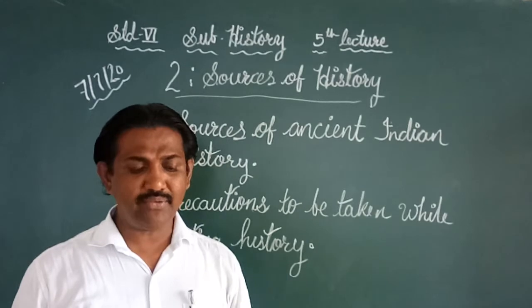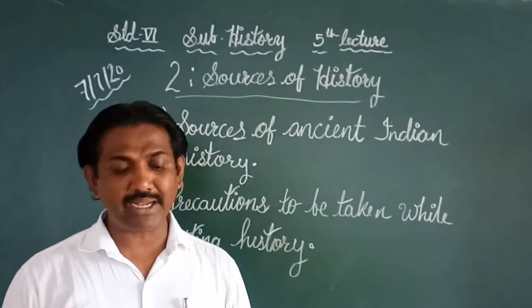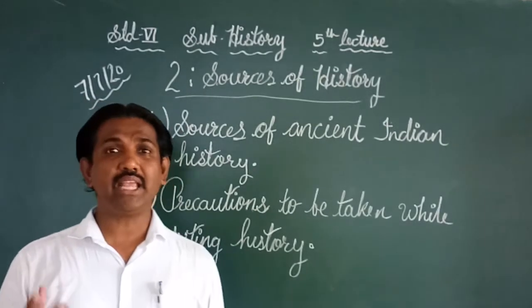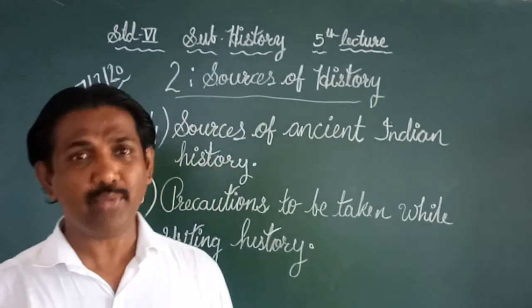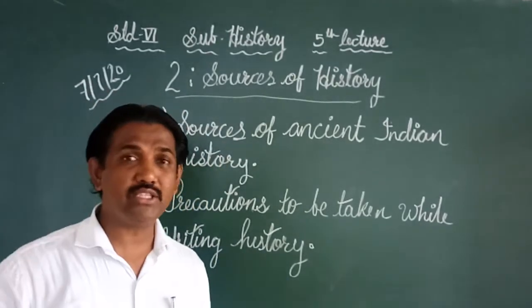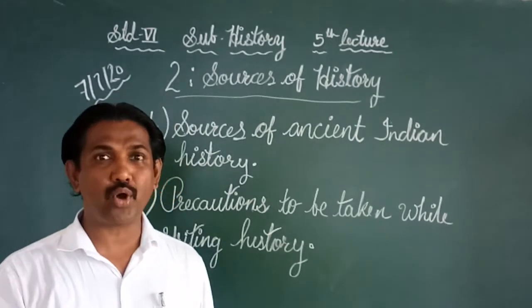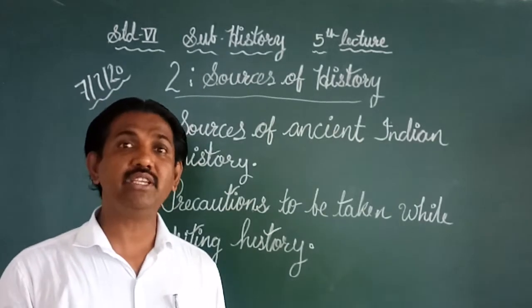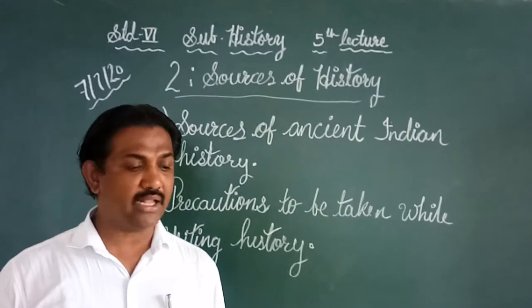Now in this lesson we have 5 sources. The first one was material sources. Material sources means the things which come out during excavation and archaeological studies, things which we can touch, like an earthen pot, coins, and the material which ancient people used. All these things are known as material sources.